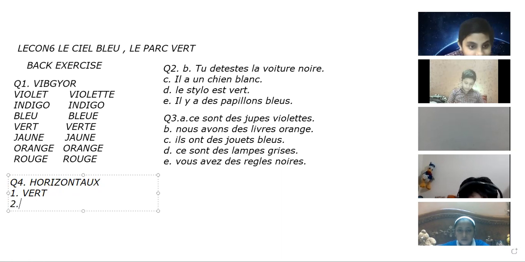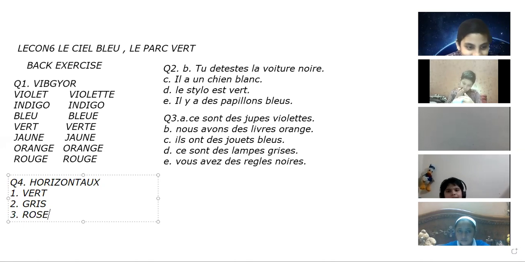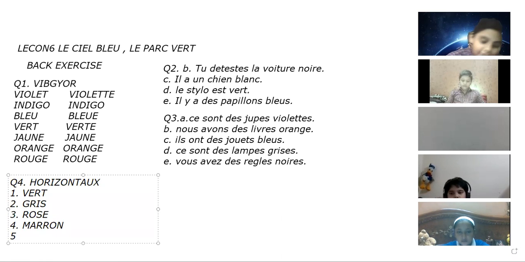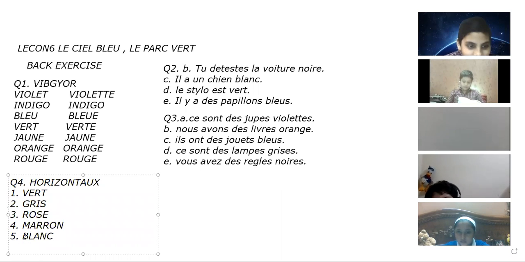Then second is gray, that is gris, G-R-I-S. Then third is pink, that is rose. Then fourth is brown, that is marron. Then fifth is white, that is blanc. Then sixth is purple, that is violet. These are the horizontal colors. Now I'll be telling you the colors vertically accordingly.